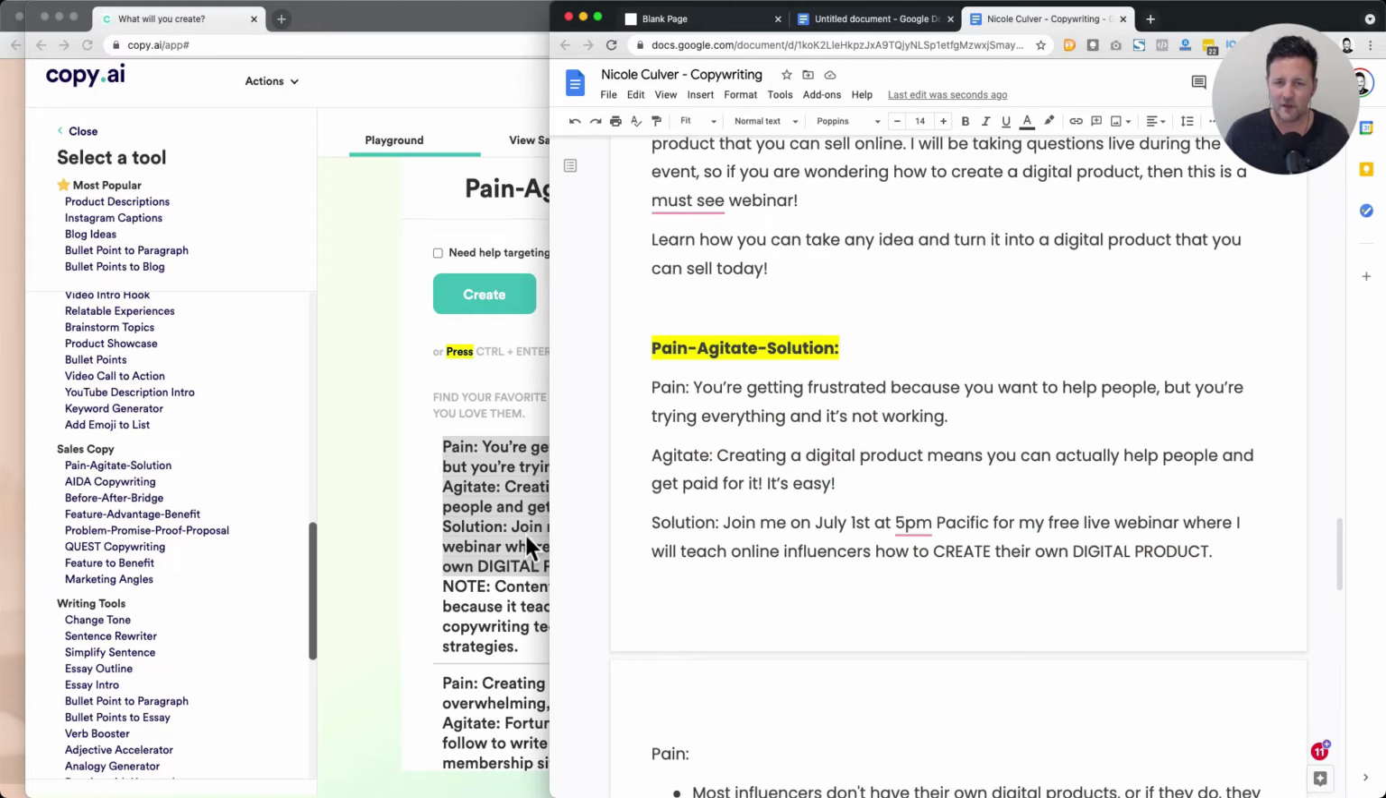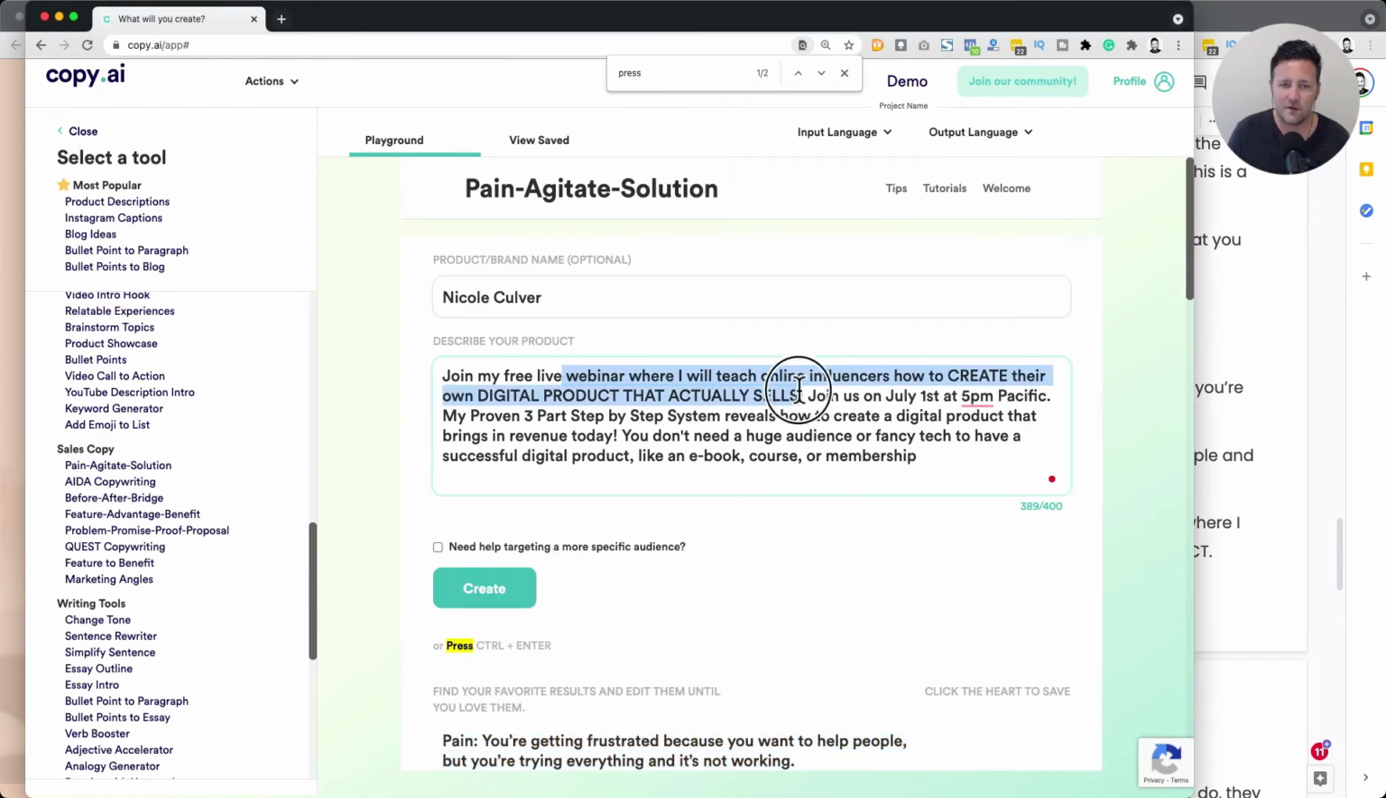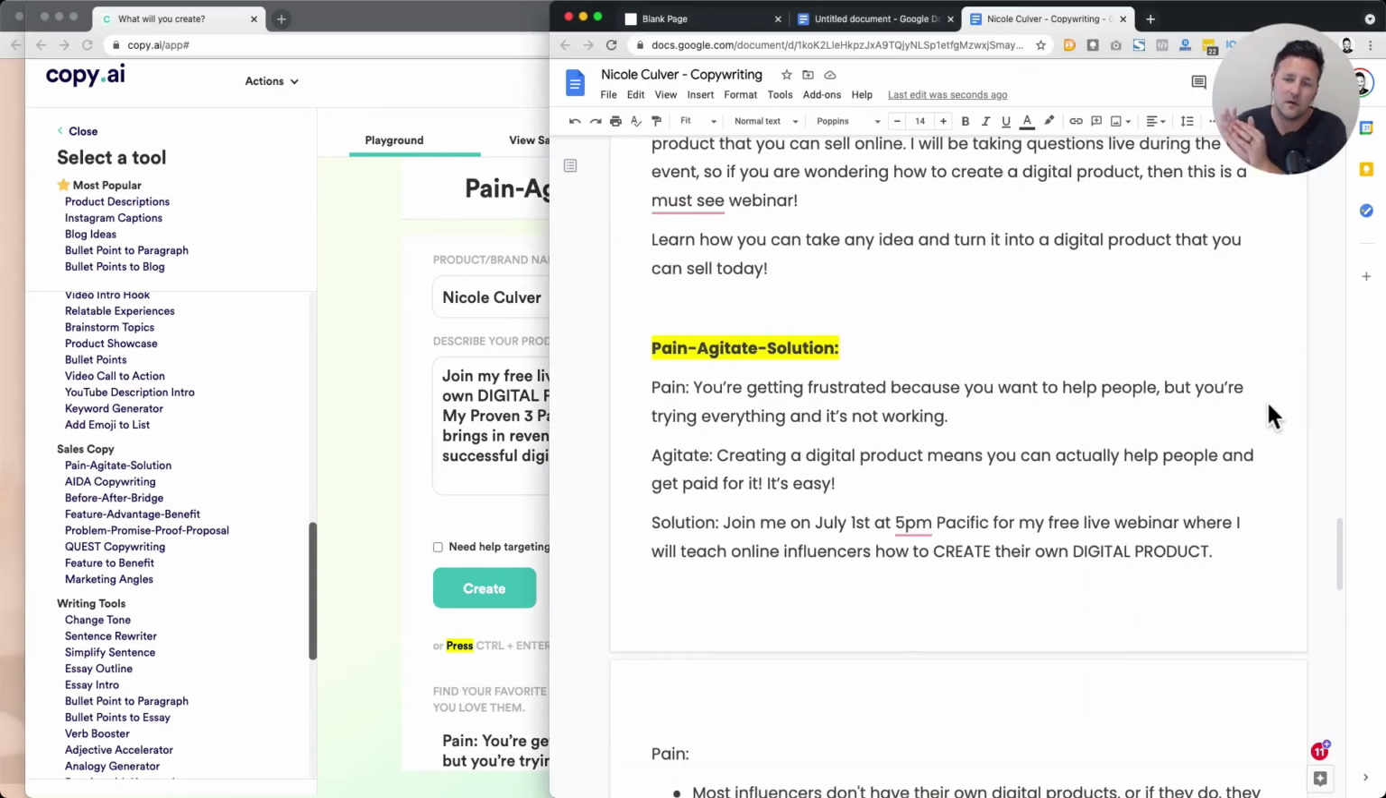But you can see we're really going into the depth of the desires of our audience. We moved from just being like, hey, I have a thing that's free, training, digital products that sell. There's nothing here that really talks about it except some of the frustration, fancy tech, huge audience. We've actually moved really quickly into, you want to help more people. A digital product means you can help them and get paid more. Join me where I'll teach online influencers how to do it. It's super clear. It just makes so much sense in the brain. So that's why I love the pain agitate solution.